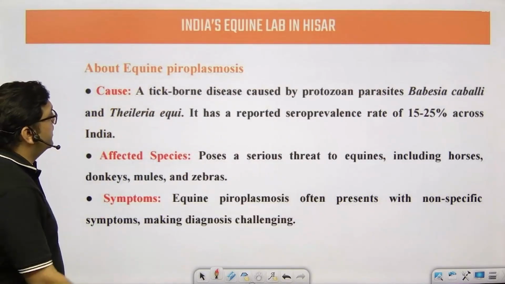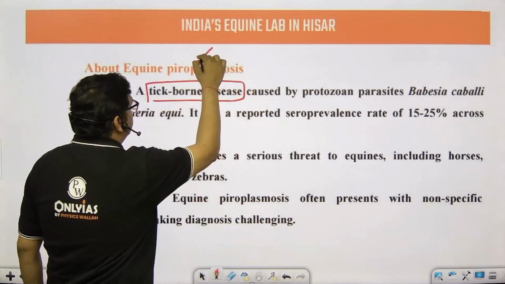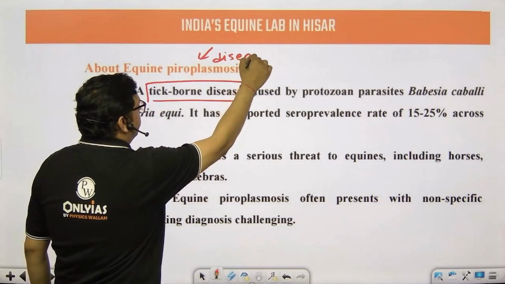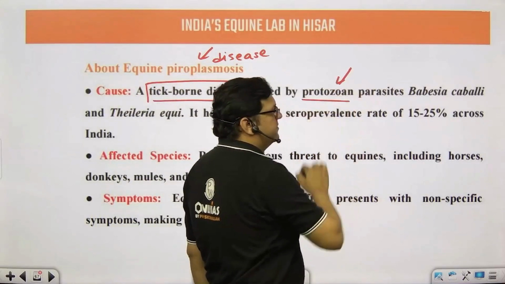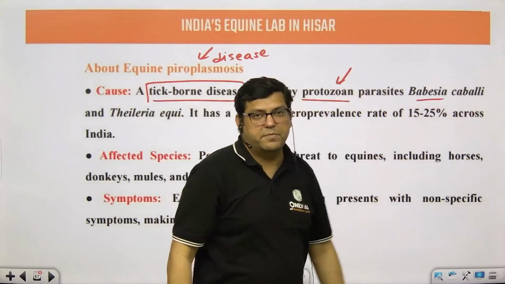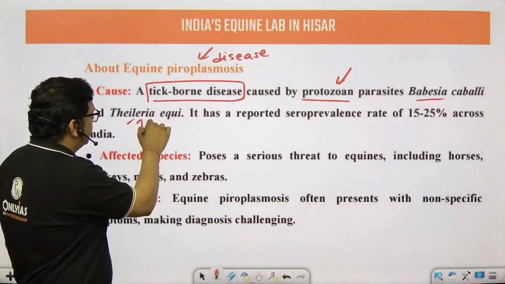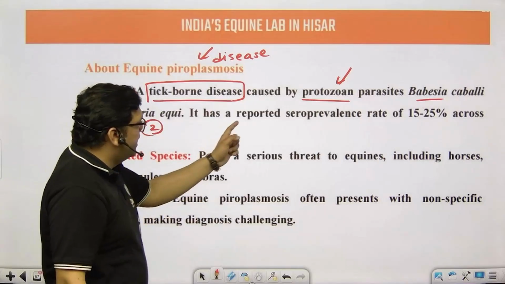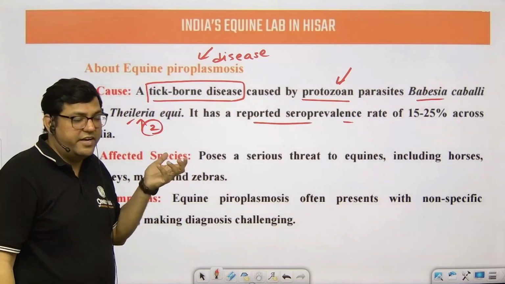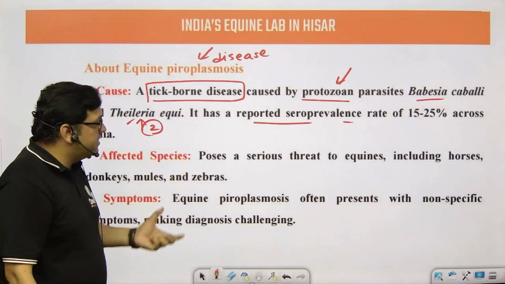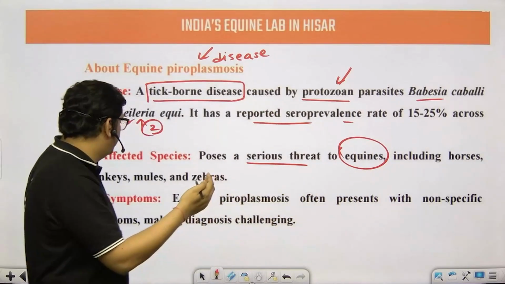So there is a tick-borne disease. This is the name of the disease. It is basically caused by a protozoan parasite, right? The name of the parasite is Babesia, and this is the second name of the particular protozoa. Some problems have been reported in India. The affected species are basically a serious threat to equines, particularly horses and donkeys.